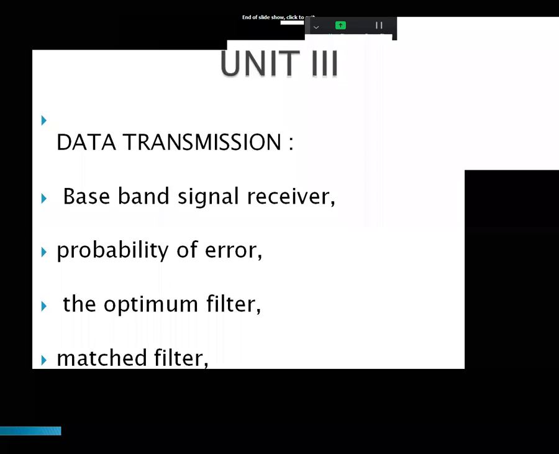In analog communication, the parameter is the signal to noise ratio, S by N. That same parameter in digital communication is the probability of error, P of B or P of E. Probability of error is nothing but the quality of the signal estimated in digital communication, like S by N in analog communication.